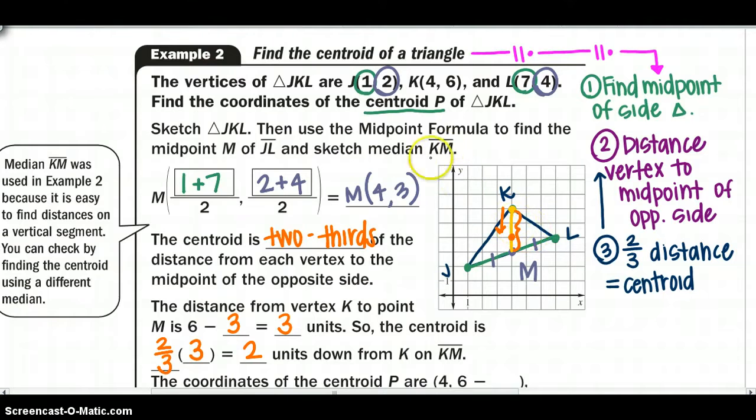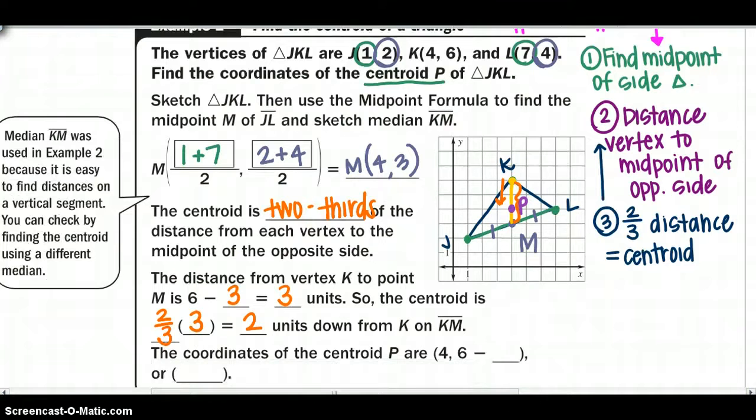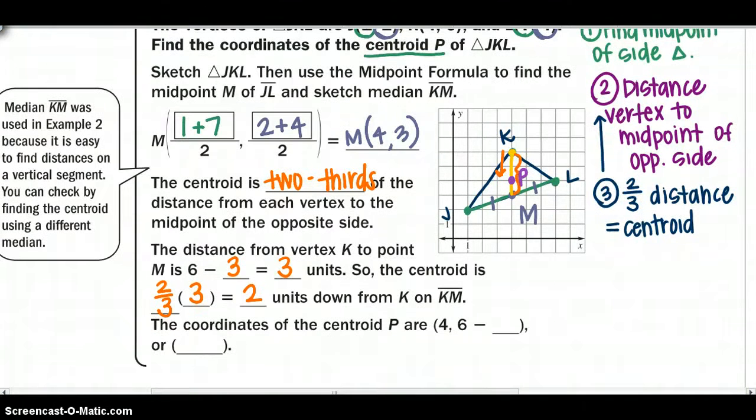Let me use a different color so we can actually see. Point P is going to be right there. So now I need the coordinates of point P. So I know it's over 4, and I know from K minus 2, I'm going to go down 2. My coordinates of point P are going to be 4, 4.